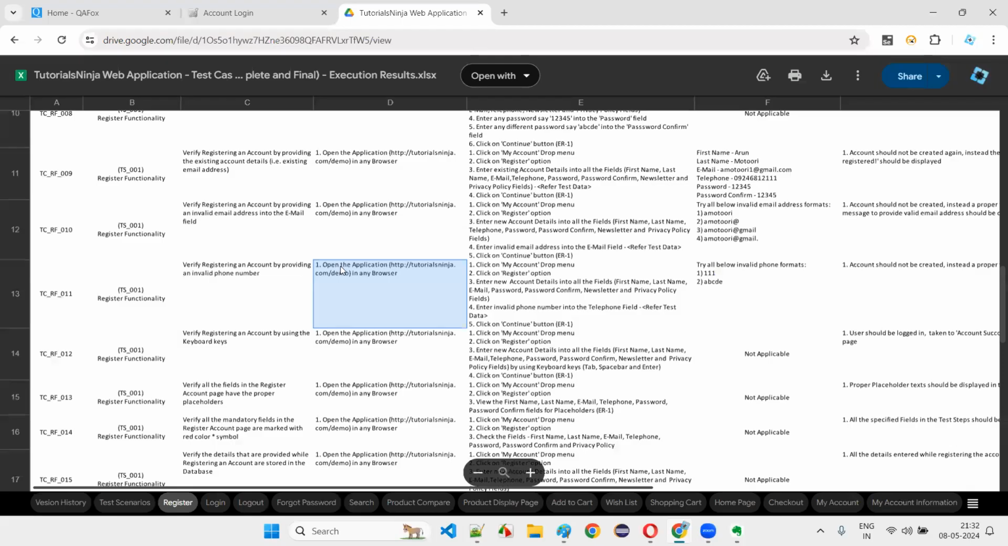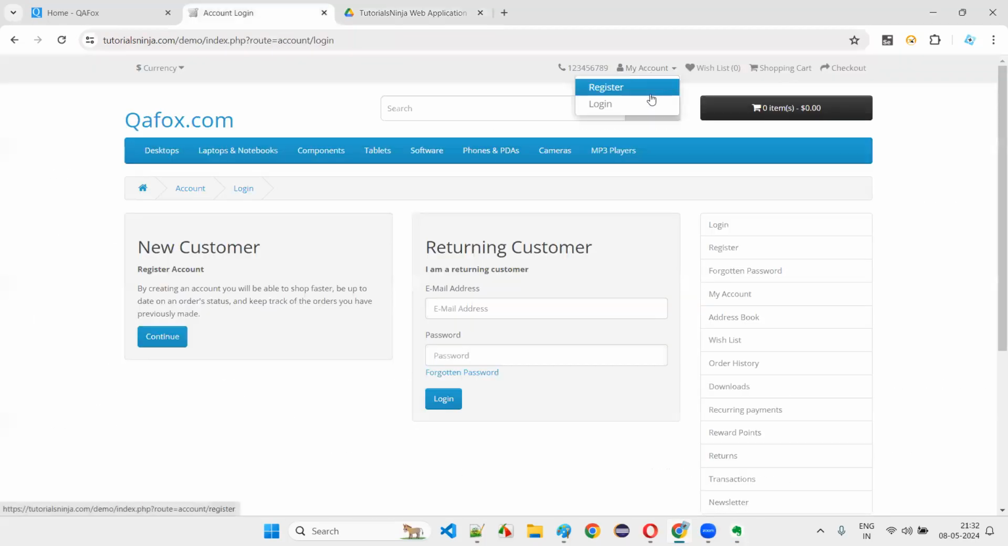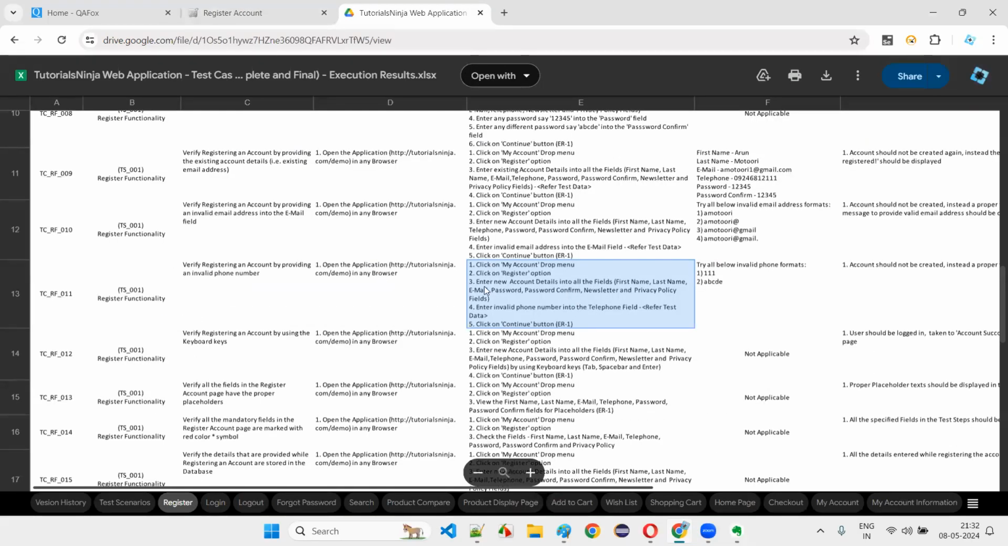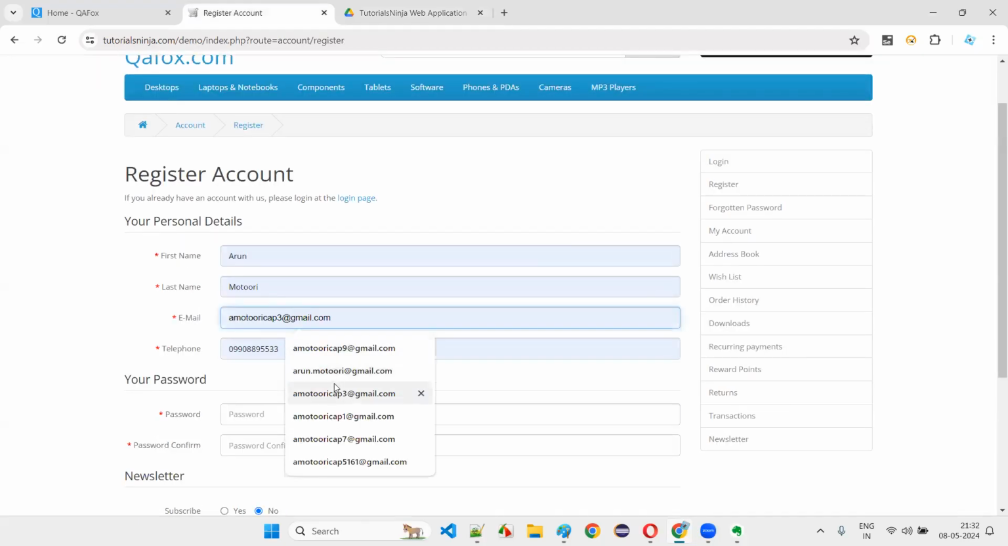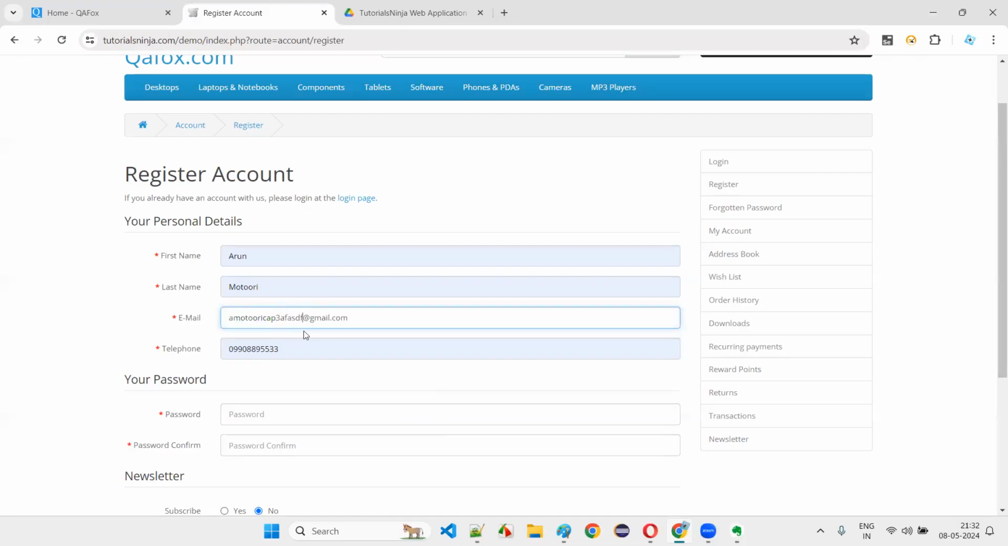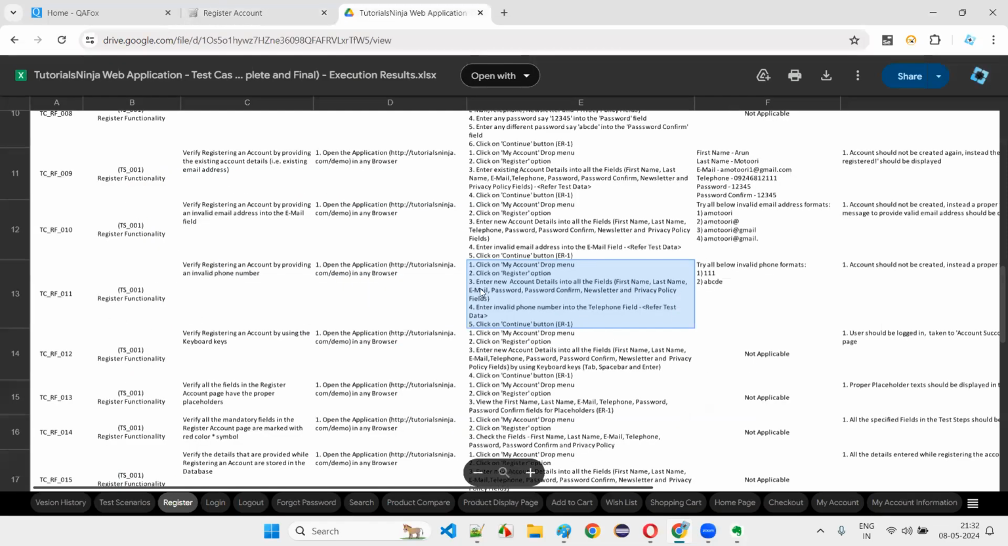I'll open the application URL in the browser and click on my account dropdown. Go to the register option. I'll follow the steps like this. Enter new account details. I'll enter all the new account details, some new email address. Clearly you follow what they are saying: enter new account details into all the fields.